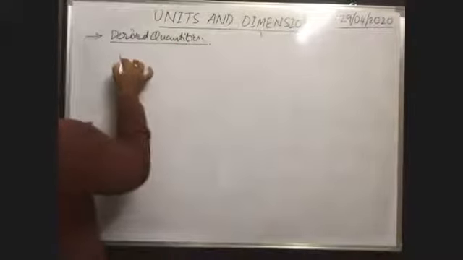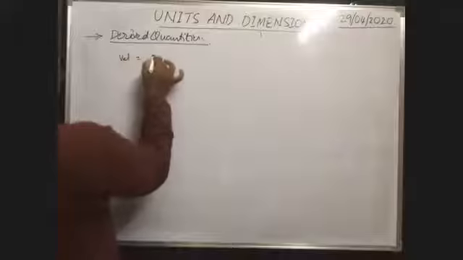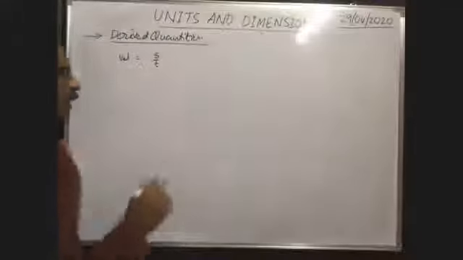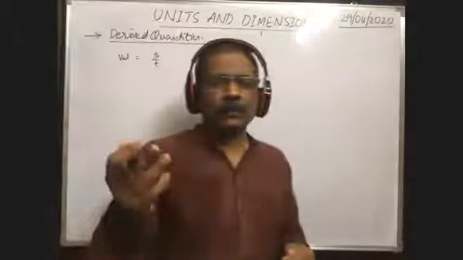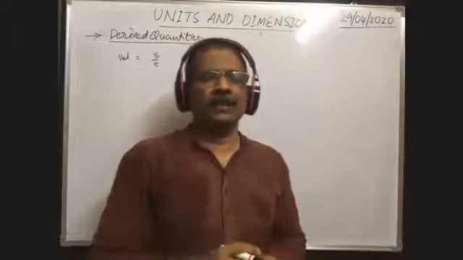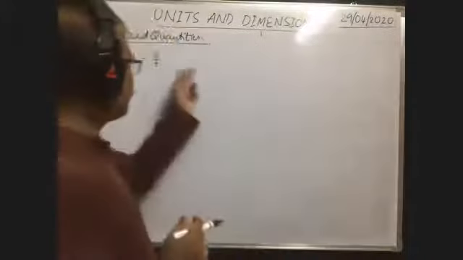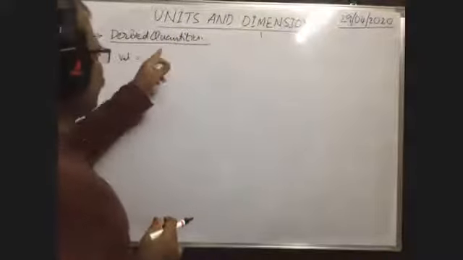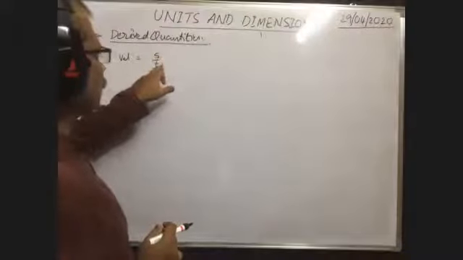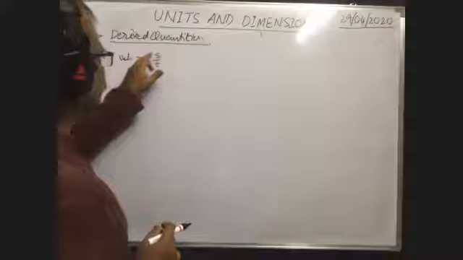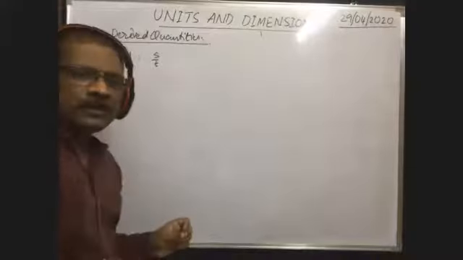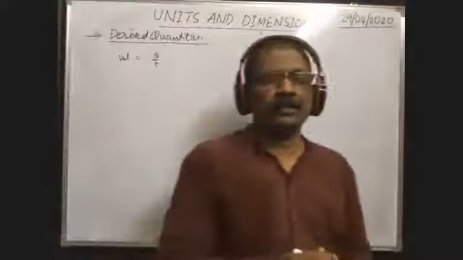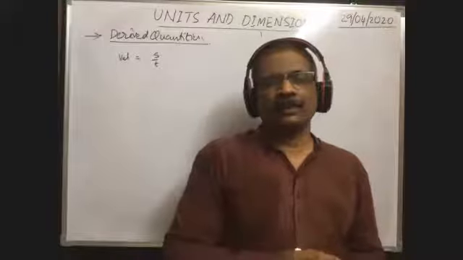Velocity is equal to displacement by time. Displacement is nothing but length, so length by time. Length is a fundamental quantity, time is a fundamental quantity. So velocity is expressed in terms of two fundamental quantities. That means velocity is derived from two fundamental quantities. Hence, it is a derived quantity.